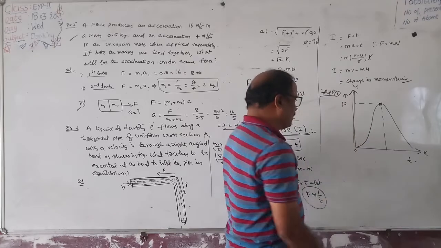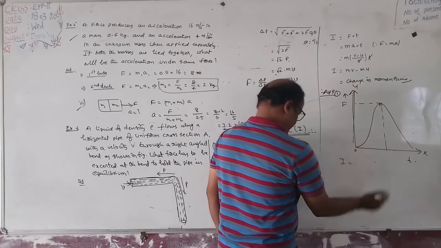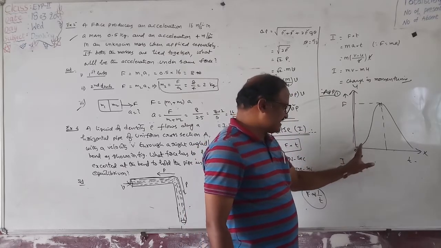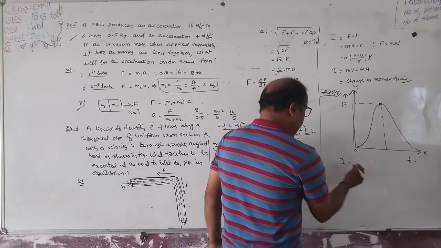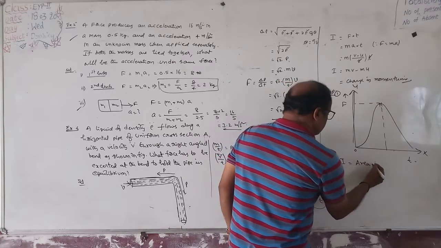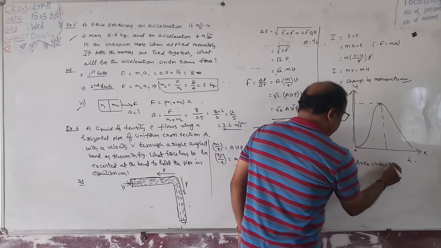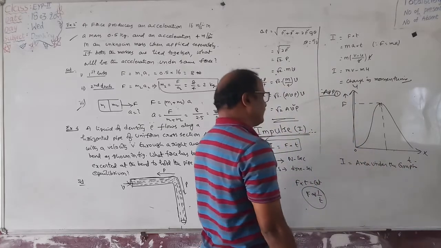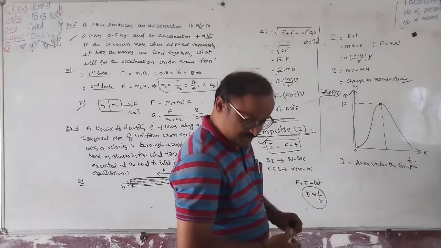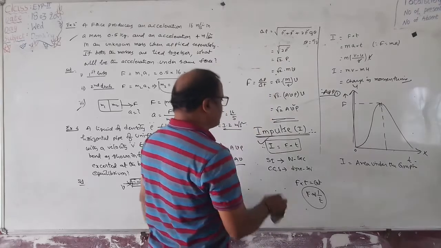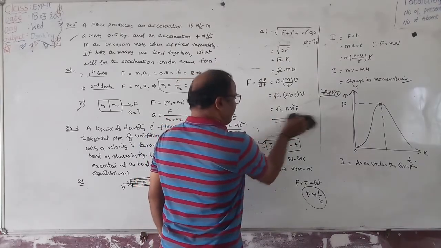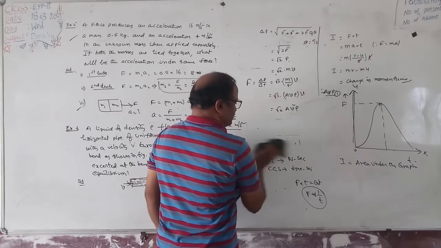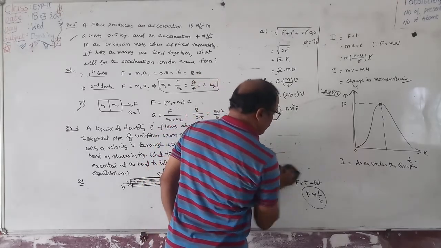Suppose the graph is curved. How do you find the impulse? Impulse is equal to F into t. F into t is nothing but the area under the graph. I is equivalent to the area under the F-t graph. This gives the formula and problem solving technique. Which physical quantity is given by the area under the force-time graph? It is equivalent to impulse. Therefore, I is equivalent to F into t.